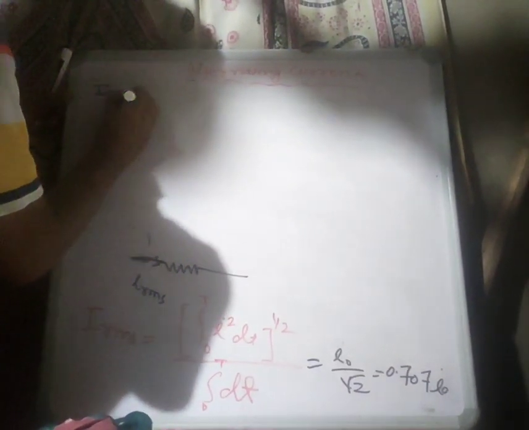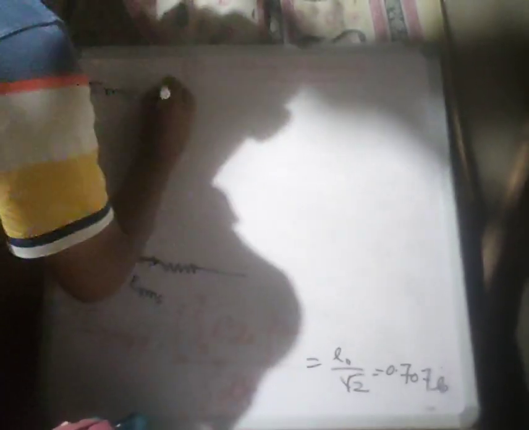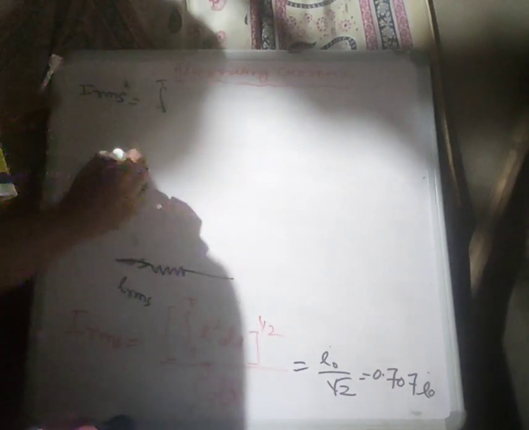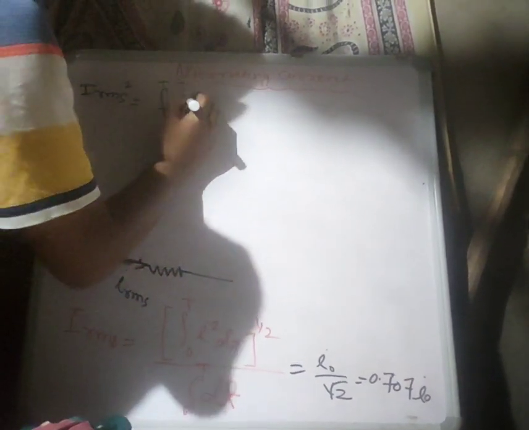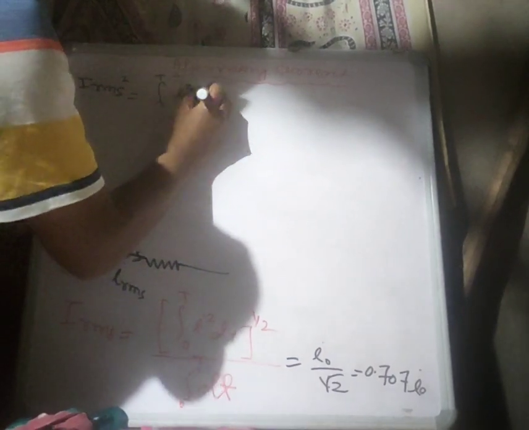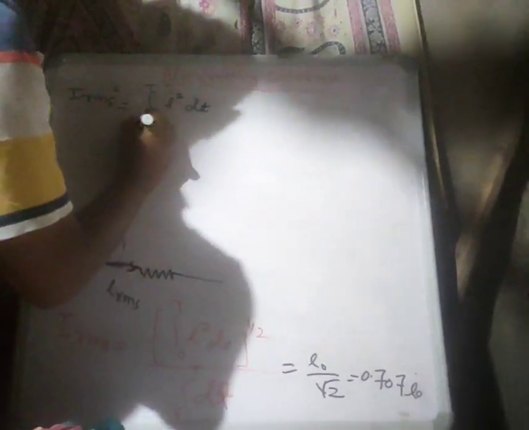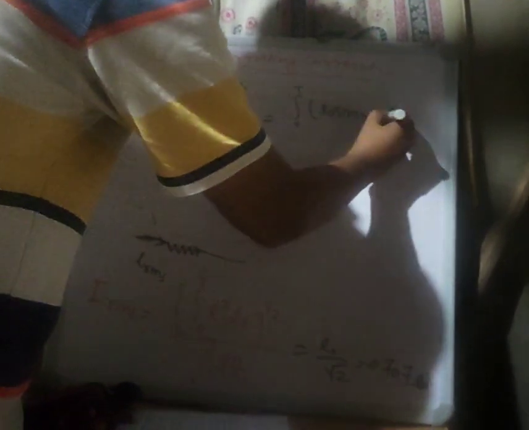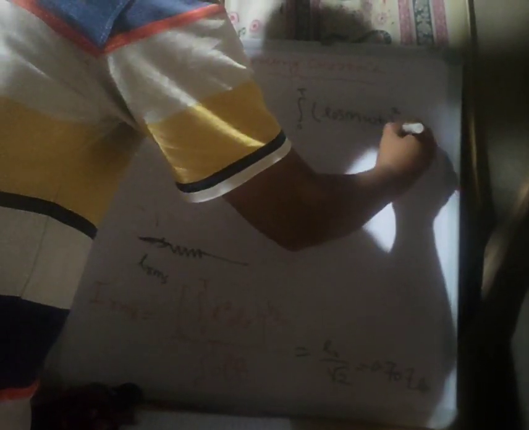I RMS square equals the integral from 0 to t of I square dt upon the integral from 0 to t of dt, or the integral of I naught sine omega t, squared, dt, upon, after integration, t minus 0.